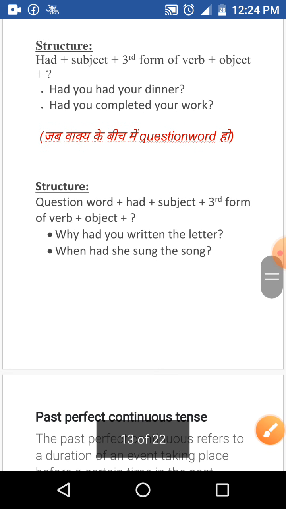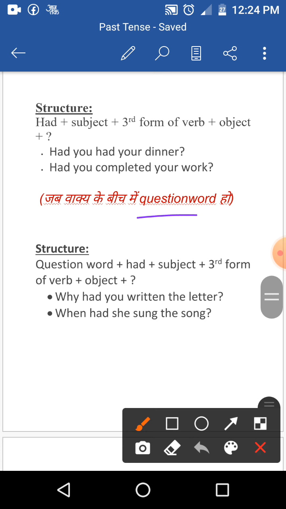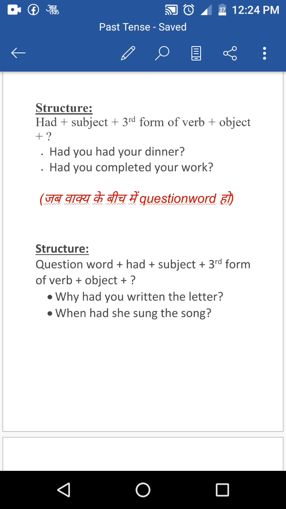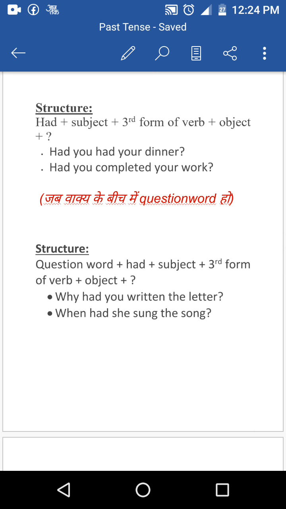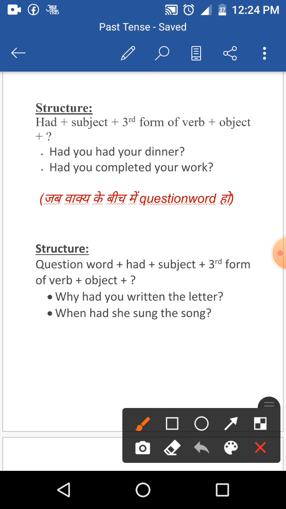Now see the next one. If the sentence has any question word in between the sentence, then we have to write the question word first, then had, then subject, then third form of verb, object, and in the last question mark. Examples: why had you written the letter, and when had she sung the song? In this sentence, you can see we use the interrogative word first, then had, then subject, then third form of verb, then object, and in the last question mark.